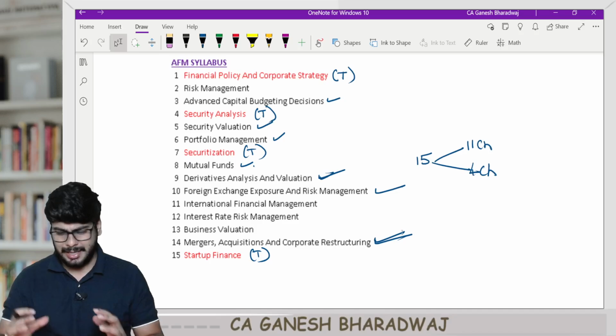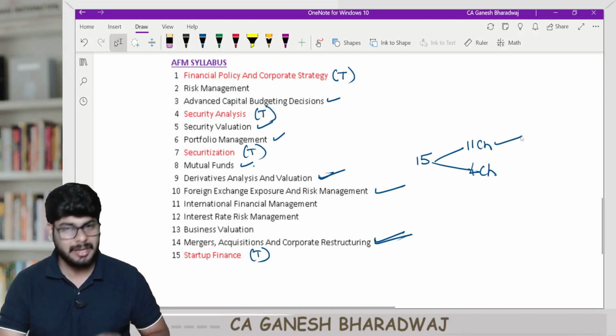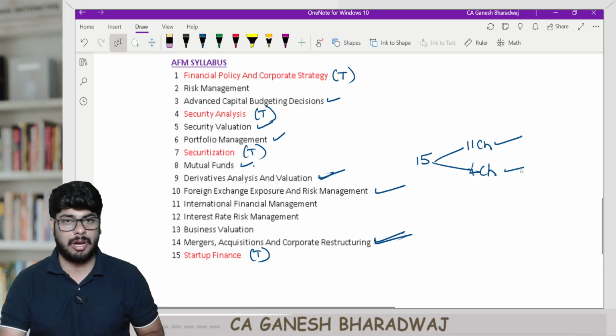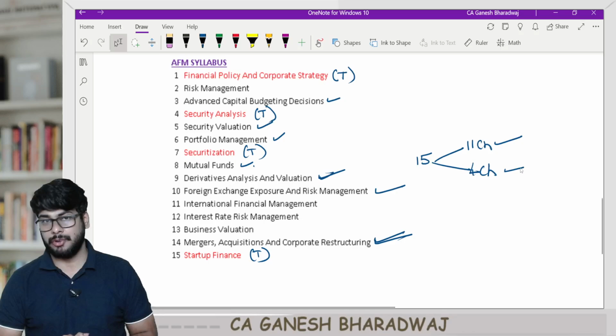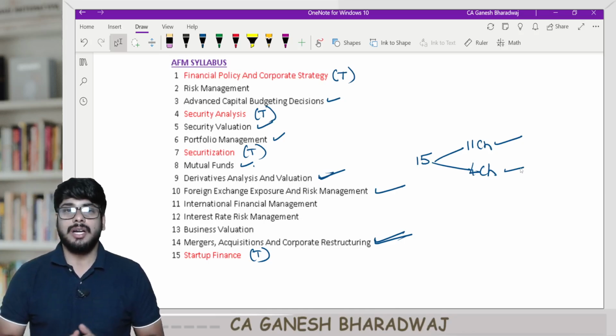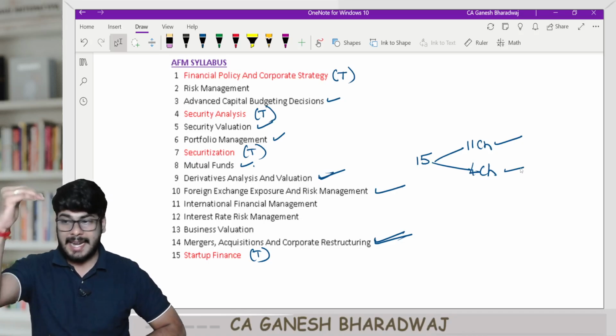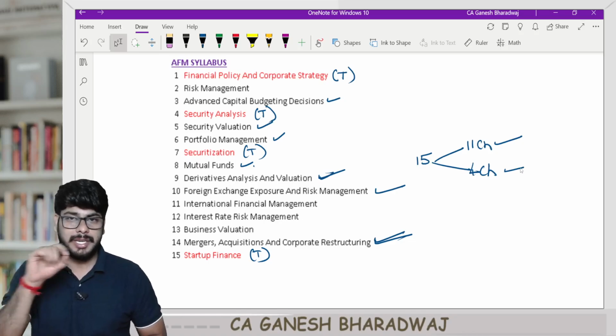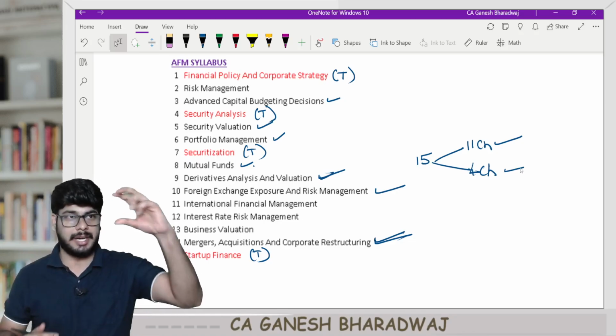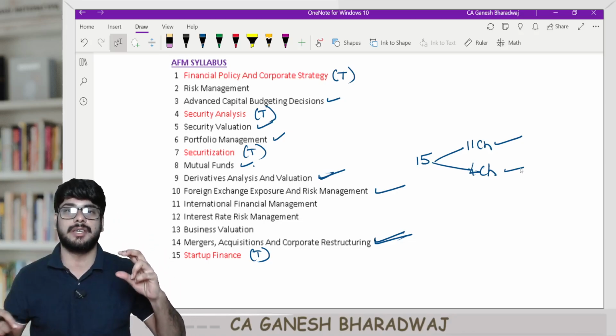So basically these are the 15 chapters. 11 are going to be numerical driven, 4 are going to be theory chapters. The most important part about your AFM is that you can't ignore the theory portions, because in the descriptive component, in every question, one sub-question will generally be a theory component.